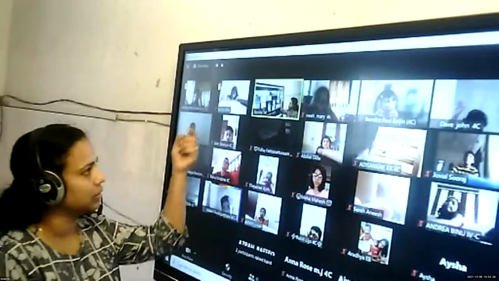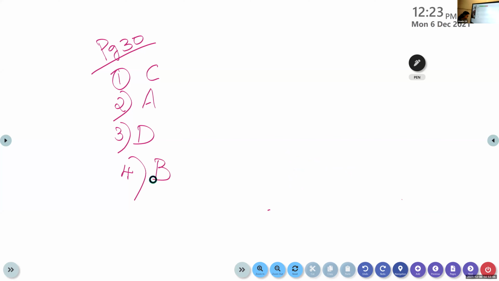Okay, Benedict, can you read question number 4? Numerator of a proper fraction is dash its denominator. Less than. Very good. Can you give me the option? B. Very good. Option B. Numerator of a proper fraction is less than the denominator.